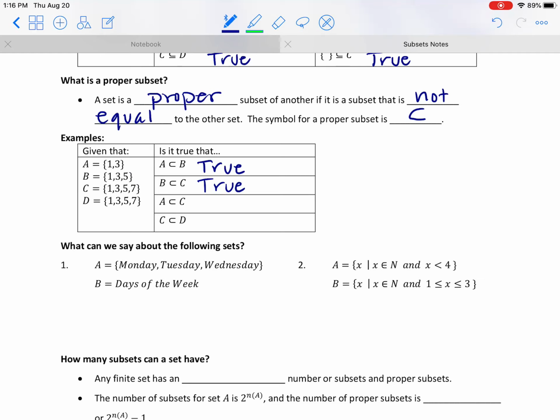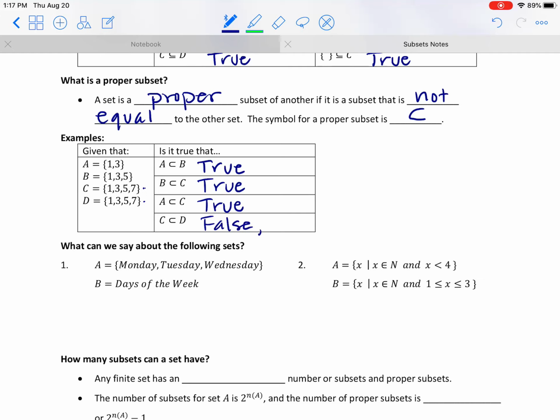Okay. How about A is a proper subset of C? Are all the elements from A in C? Could I have made A from C? Yes. Are they equal? No. Perfect. That's true. Now what about C is a proper subset of D? So C and D, although it is a subset, C could have been made from D. Because they're equal, it is not proper. So we're going to say this is false.